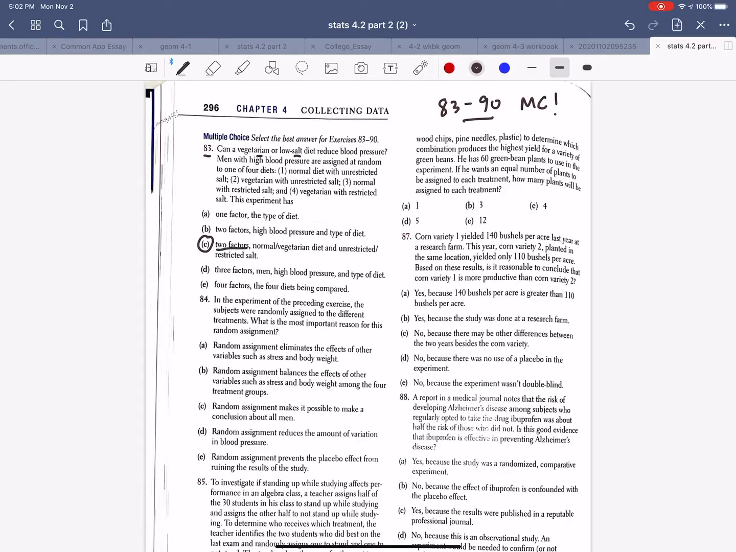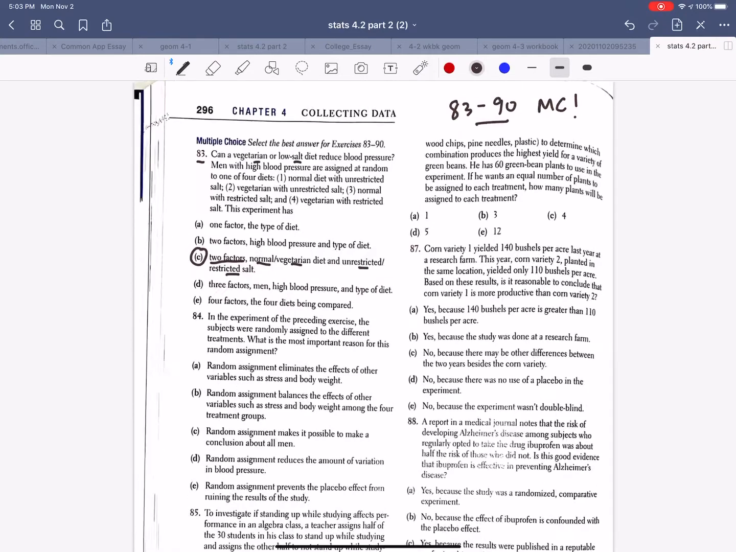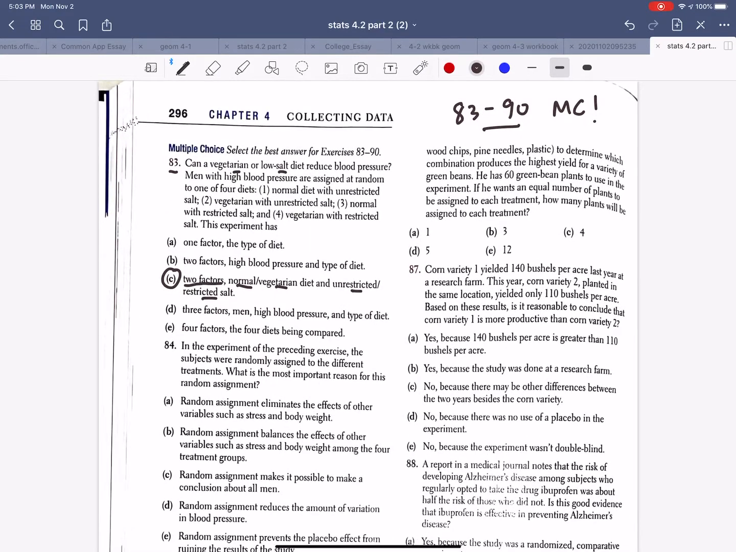So it says we have two factors, normal vegetarian diet and unrestricted salt diet. So when we think of this here, it might be helpful making a chart, right? We have our people, which looks like men, and then we do random assignment, and then we're sending them to these 4 different things.